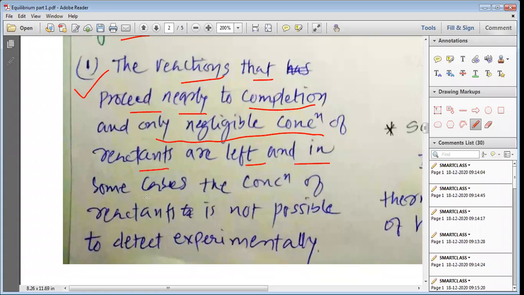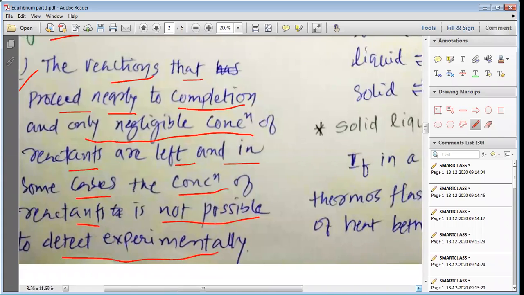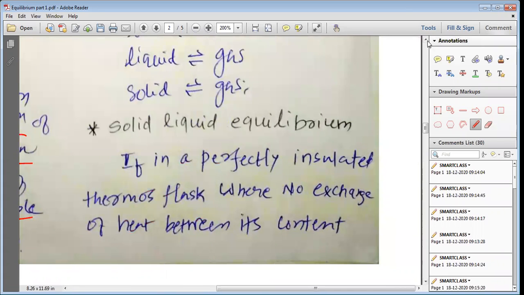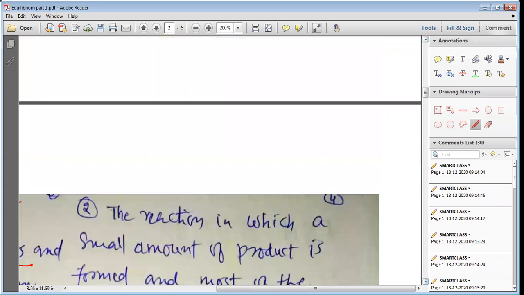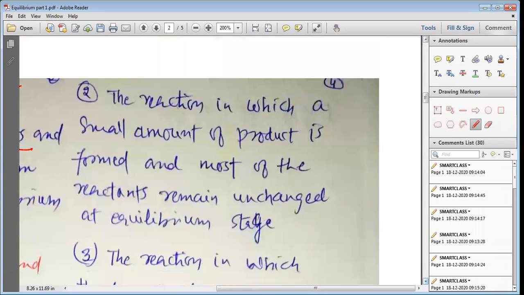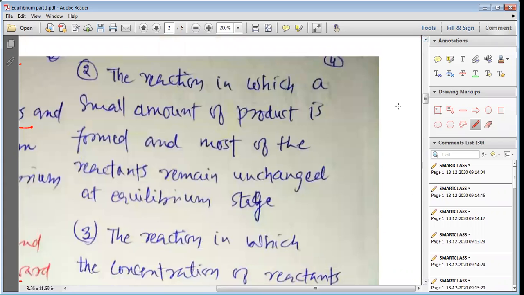And in some cases, the concentration of reactants is not possible to detect experimentally. So the reaction goes in the forward direction to such an extent that the existence of reactants is not even possible to measure, not even possible to detect, when the equilibrium has been established. That was the first type of equilibrium.